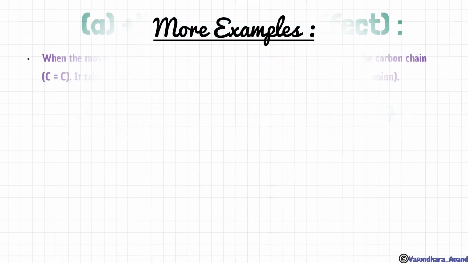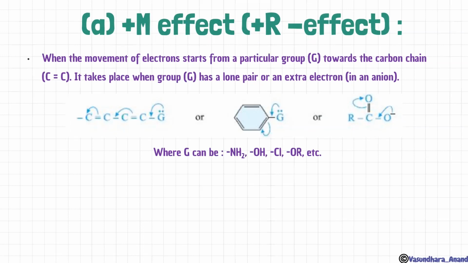More examples. Before more examples, one thing I want to tell you, as I explained plus I effect. If the first atom of the group attached to the benzene ring is sp3 hybridized, then it shows plus I effect. Any doubt? Yes.